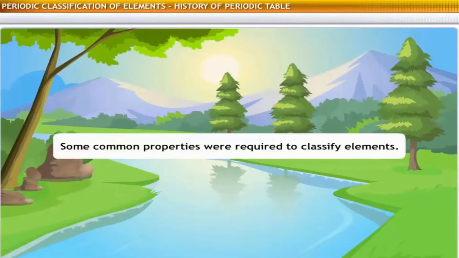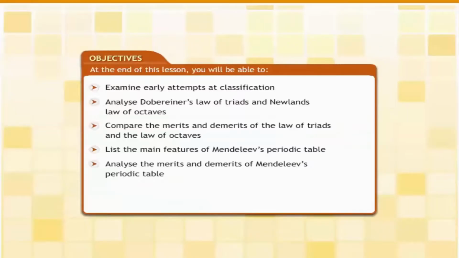Scientists felt the need to classify them on the basis of some common properties. In this lesson, we will learn how the attempts to classify elements led to the evolution of the periodic classification of elements. At the end of this lesson, you will be able to examine early attempts at classification,